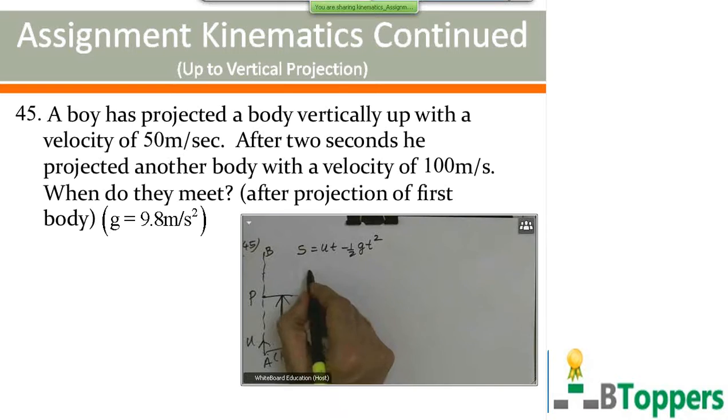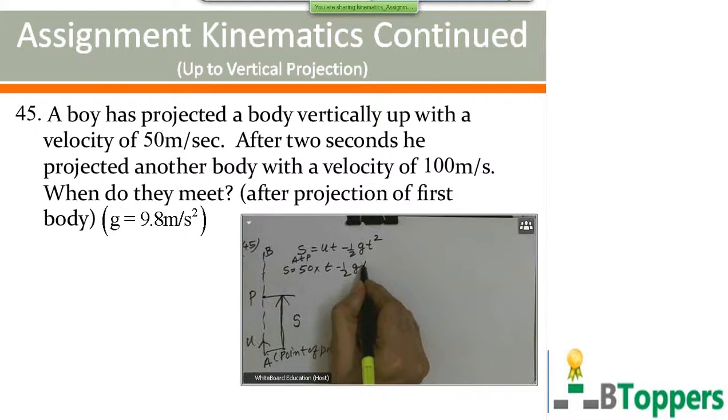For the first body, the initial velocity U is equal to 50 meters per second. At the point P you can write S equal to 50 into T minus half gT square.